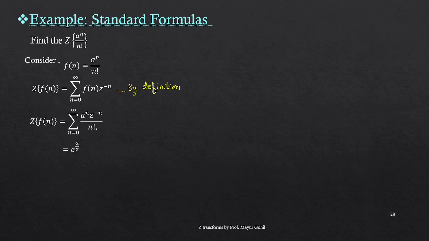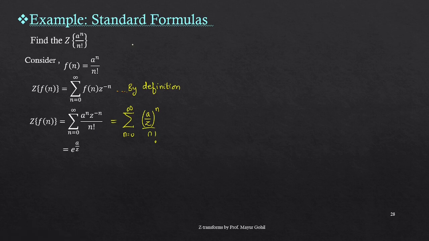Here, in this series that we write, this can be simplified a bit further in this manner: summation of a upon z whole raised to n divided by n factorial. This can be written in this manner, where n goes from 0 to infinity. Now we recall the series that we have already seen.